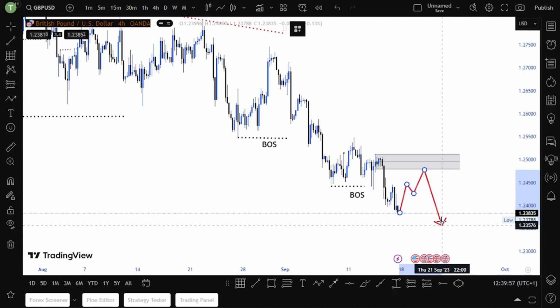So I'll only be interested here. If price comes back and retests, and then we see on H1 a change of character, or on M15, then a pullback, and then we enter a sell. So that's my view on GBPUSD.